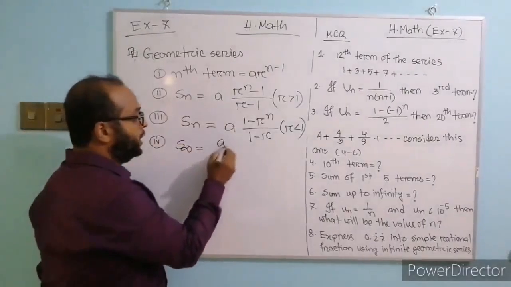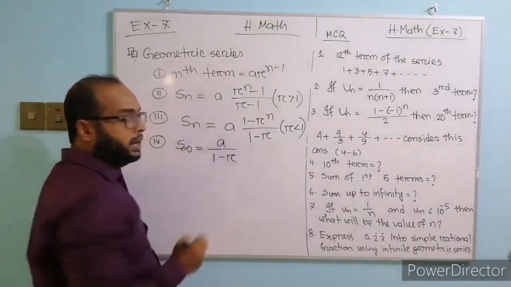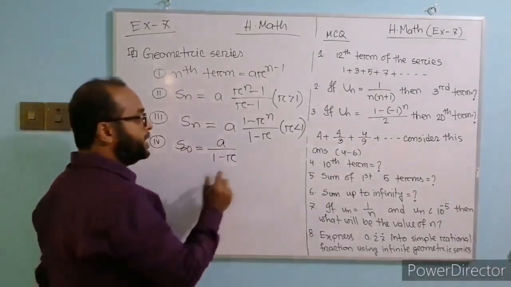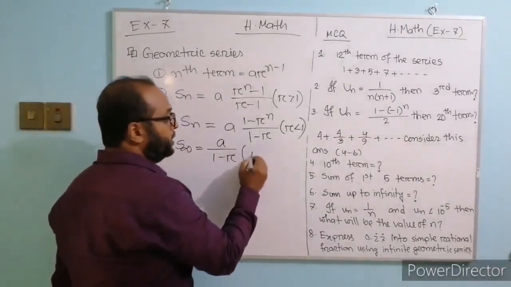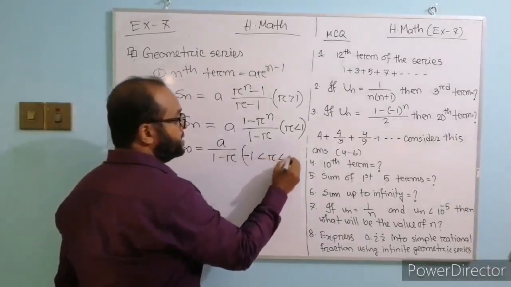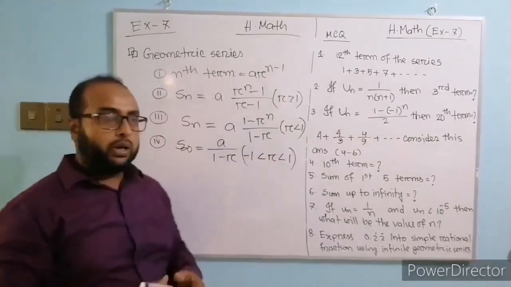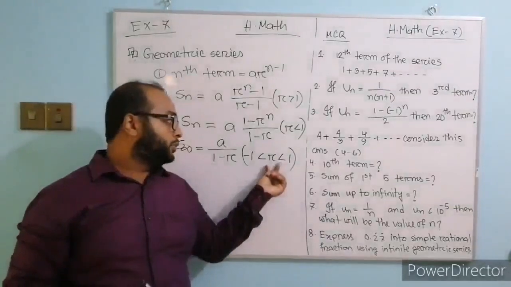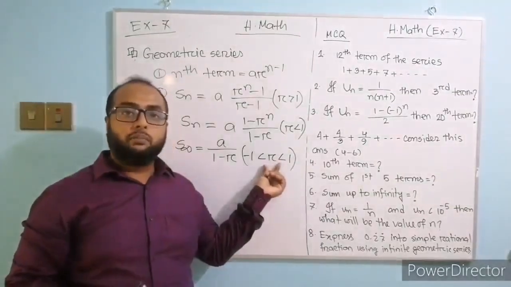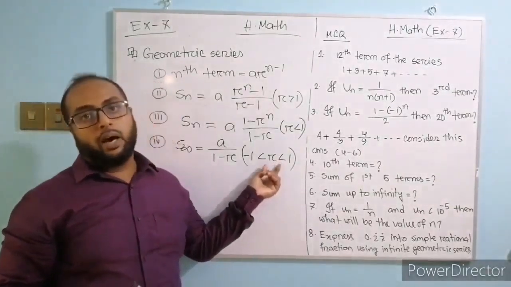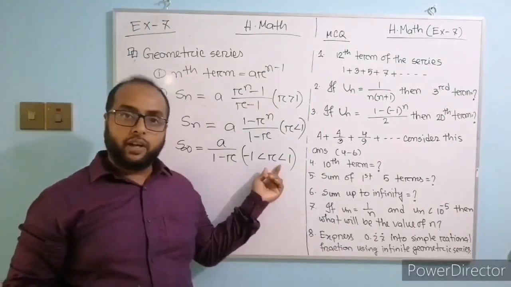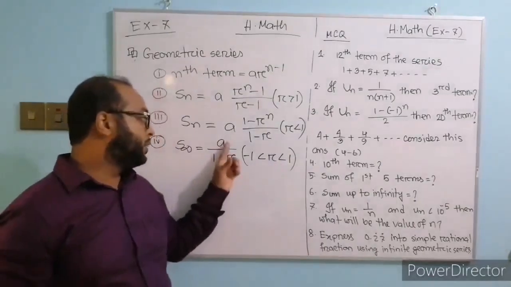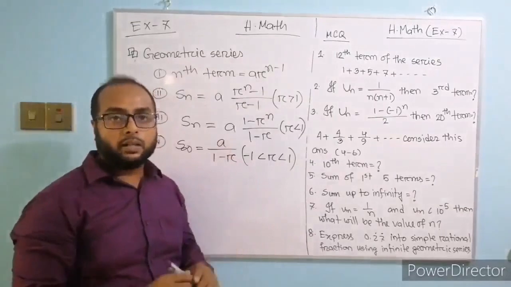This equals a divided by 1 minus r, when minus 1 is less than r less than 1. That means when the common ratio lies between minus 1 and 1, then the series will have an infinite sum. The sum equals a divided by 1 minus r.